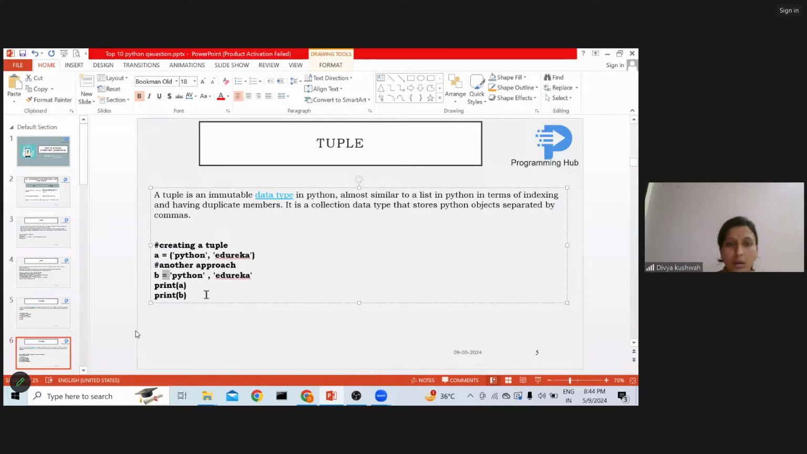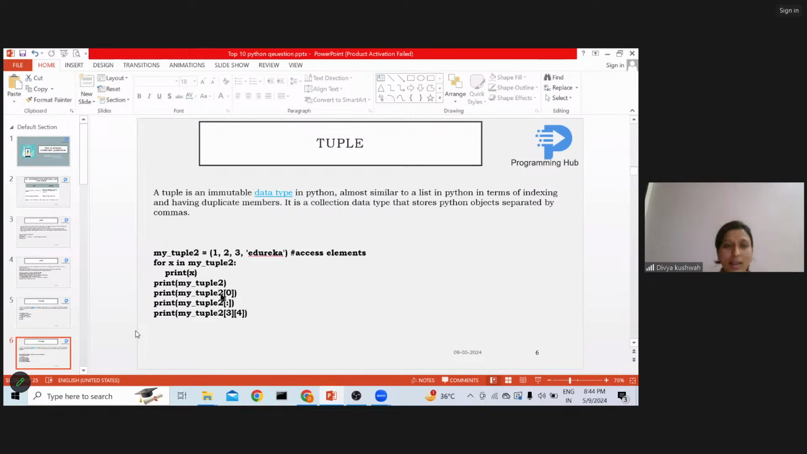Now, how can I access an element of the tuple? I can access an element of a tuple again using indexing. So yes, you can see over here I have my tuple 2, where I have 1, 2, 3, Edureka as data items in it. And I'm printing tuple 2. By specifying 0 in the square brackets, I'm specifying the zeroth element.